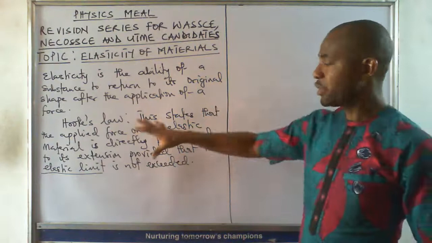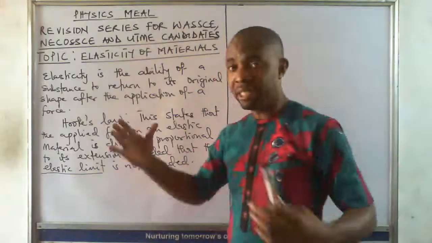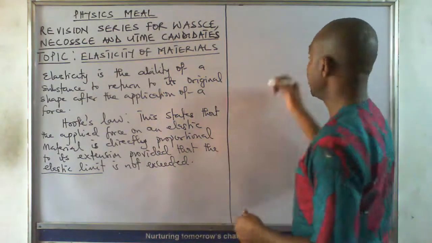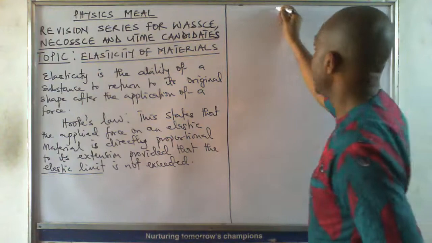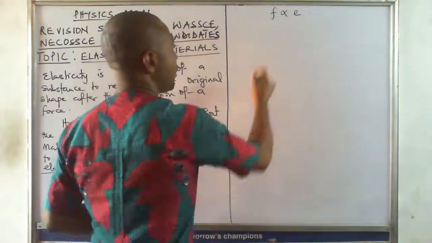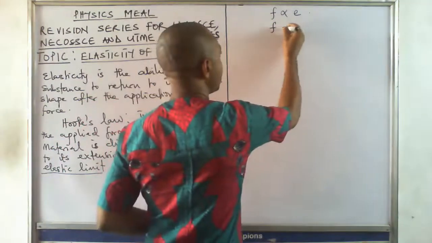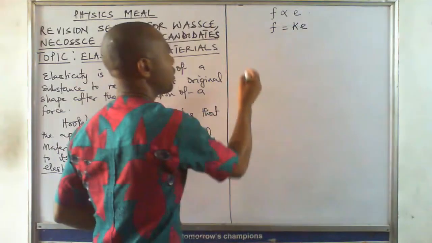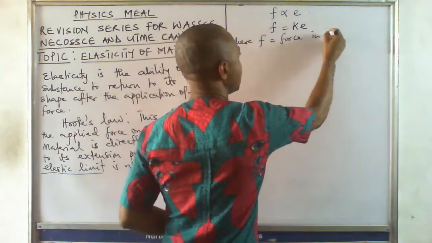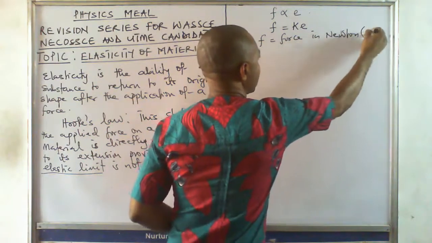We say that force is directly proportional to extension, provided that you did not exceed the elastic limit. So if we put it mathematically, if force is F, we say F is directly proportional to extension. If I remove the proportionality sign, you know what we do in variation from your mathematics, we introduce a constant. So F = KE, where F is the force in Newton, we have done dimensional analysis and we know that force is measured in Newton.